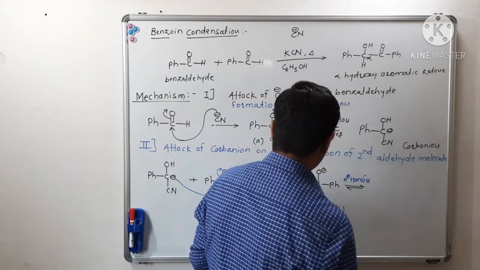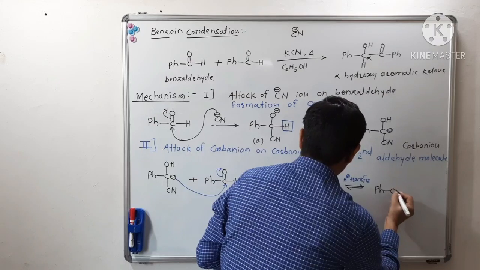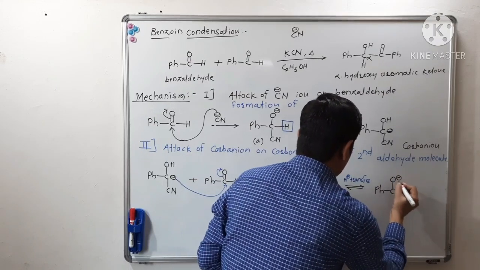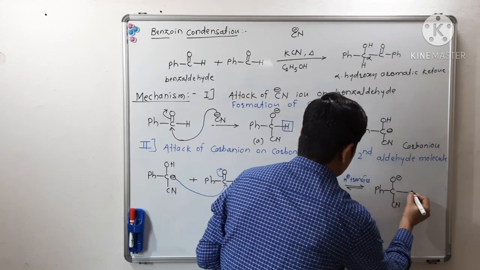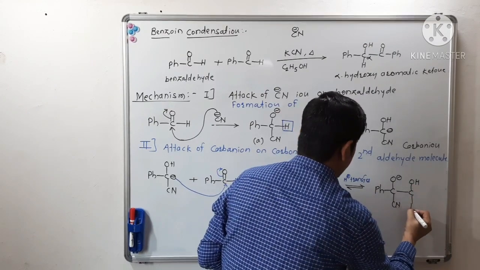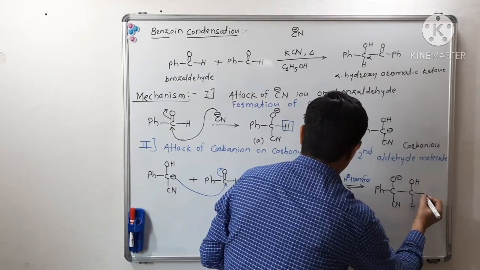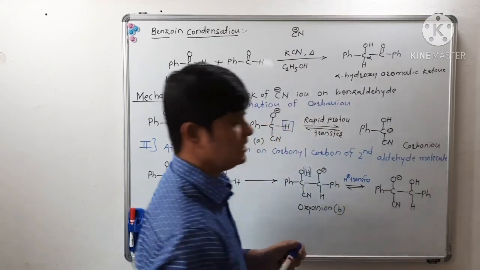So what will you get? You will have now PhCOO minus, CN, OH, H, Ph, isn't it?